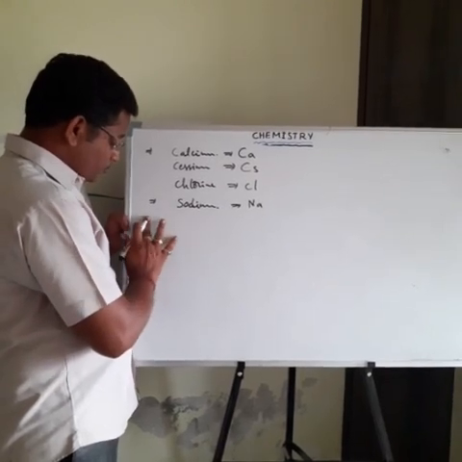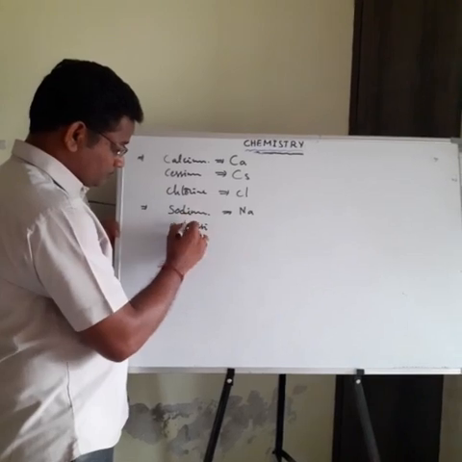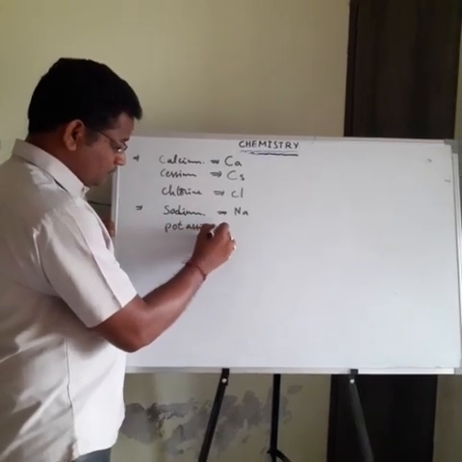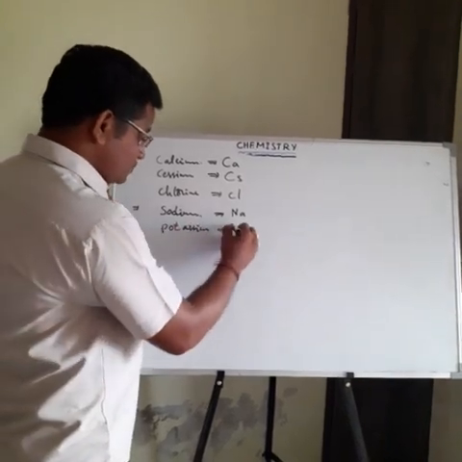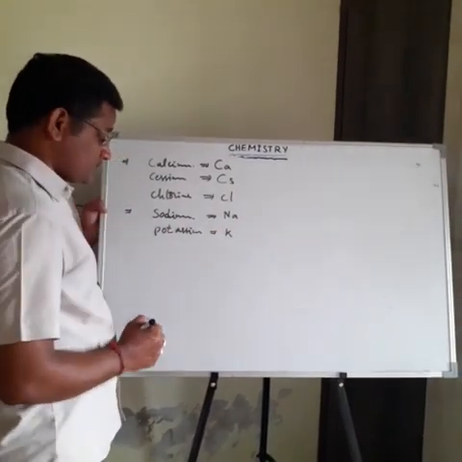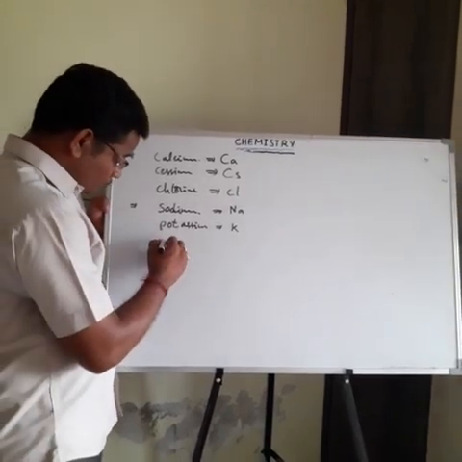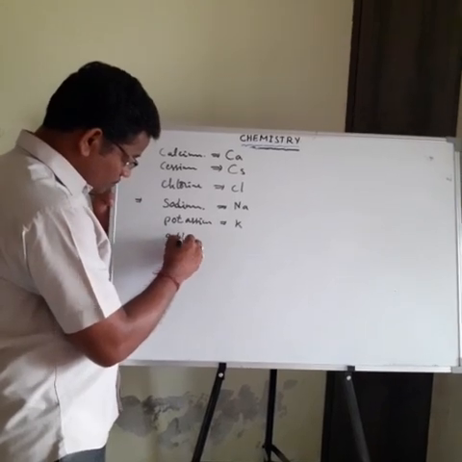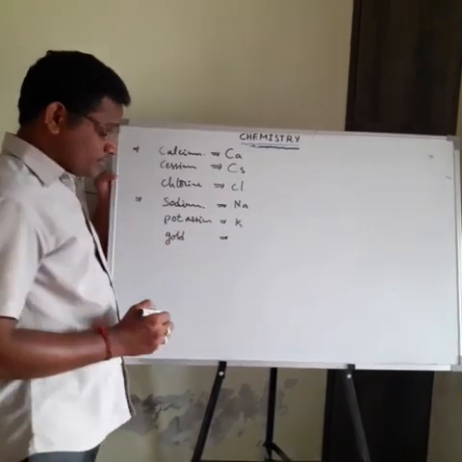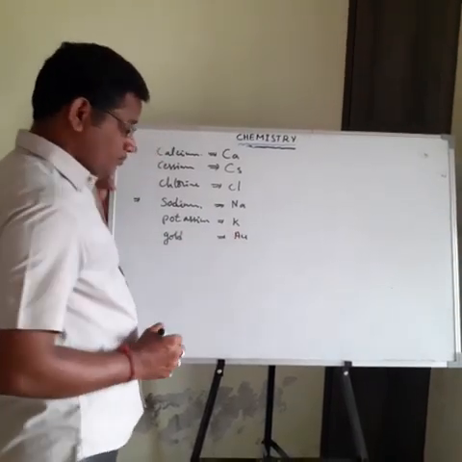Another one is potassium. Potassium's Latin name is kalium. That's why the symbol, taken from the Latin name kalium, is K. Then the next one is gold. Gold's Latin name is aurum. That's why the gold symbol is Au.